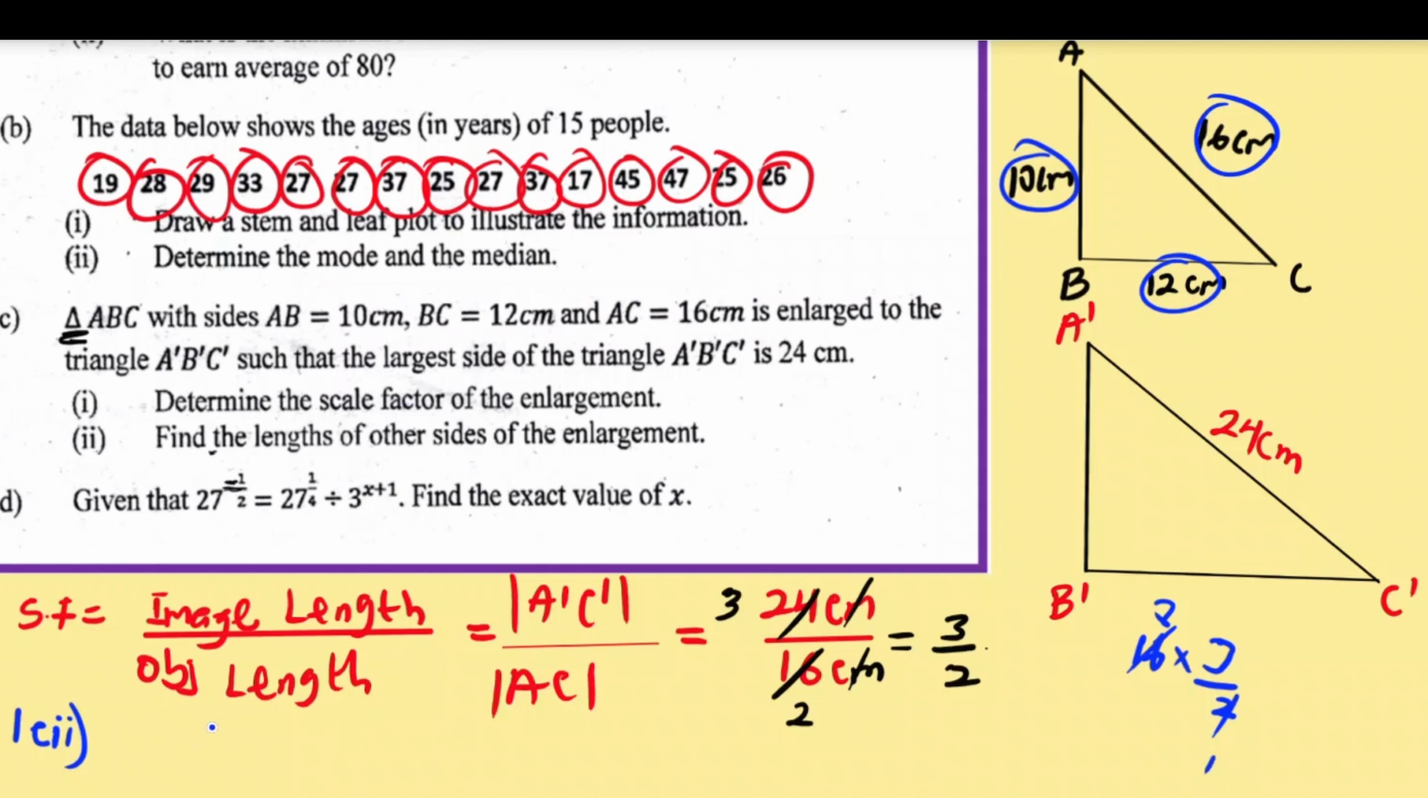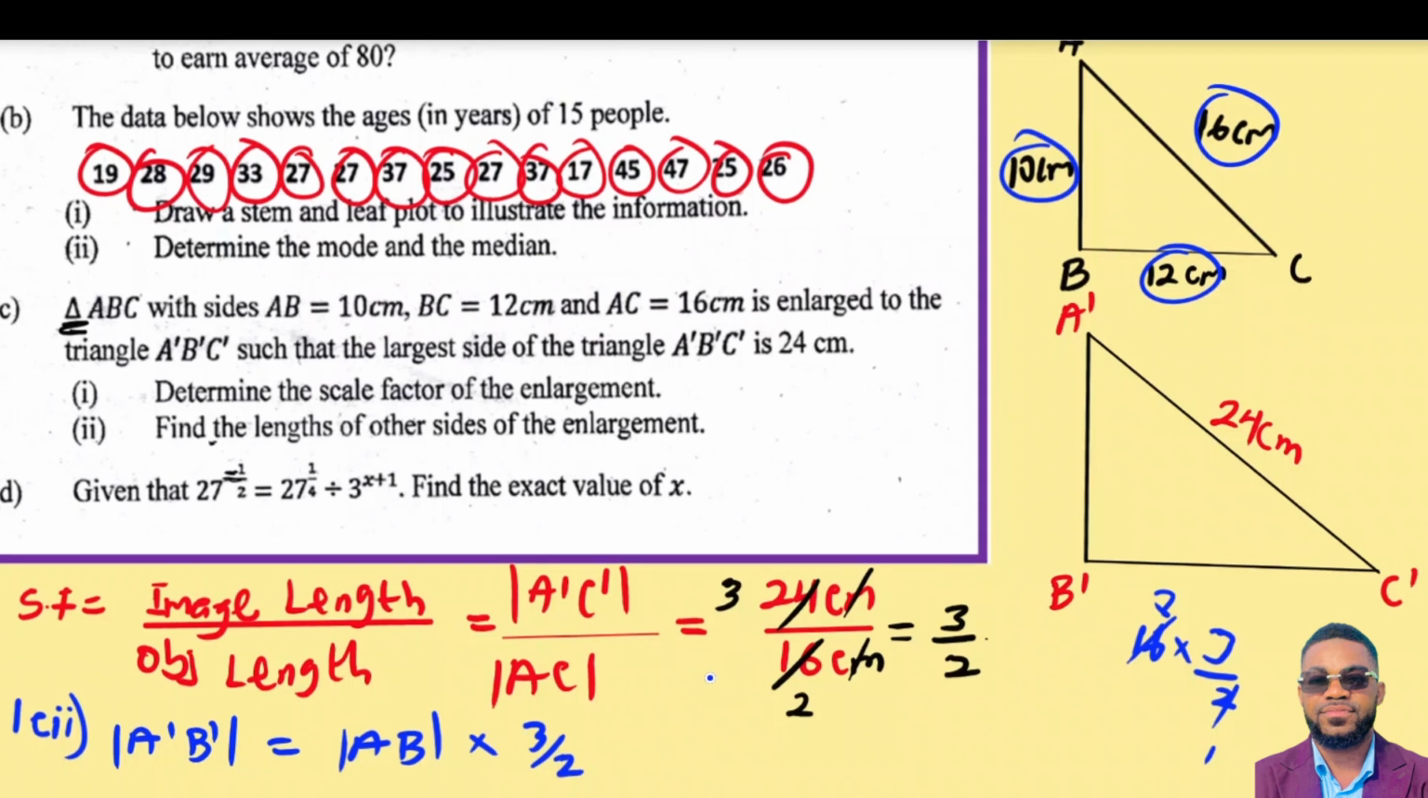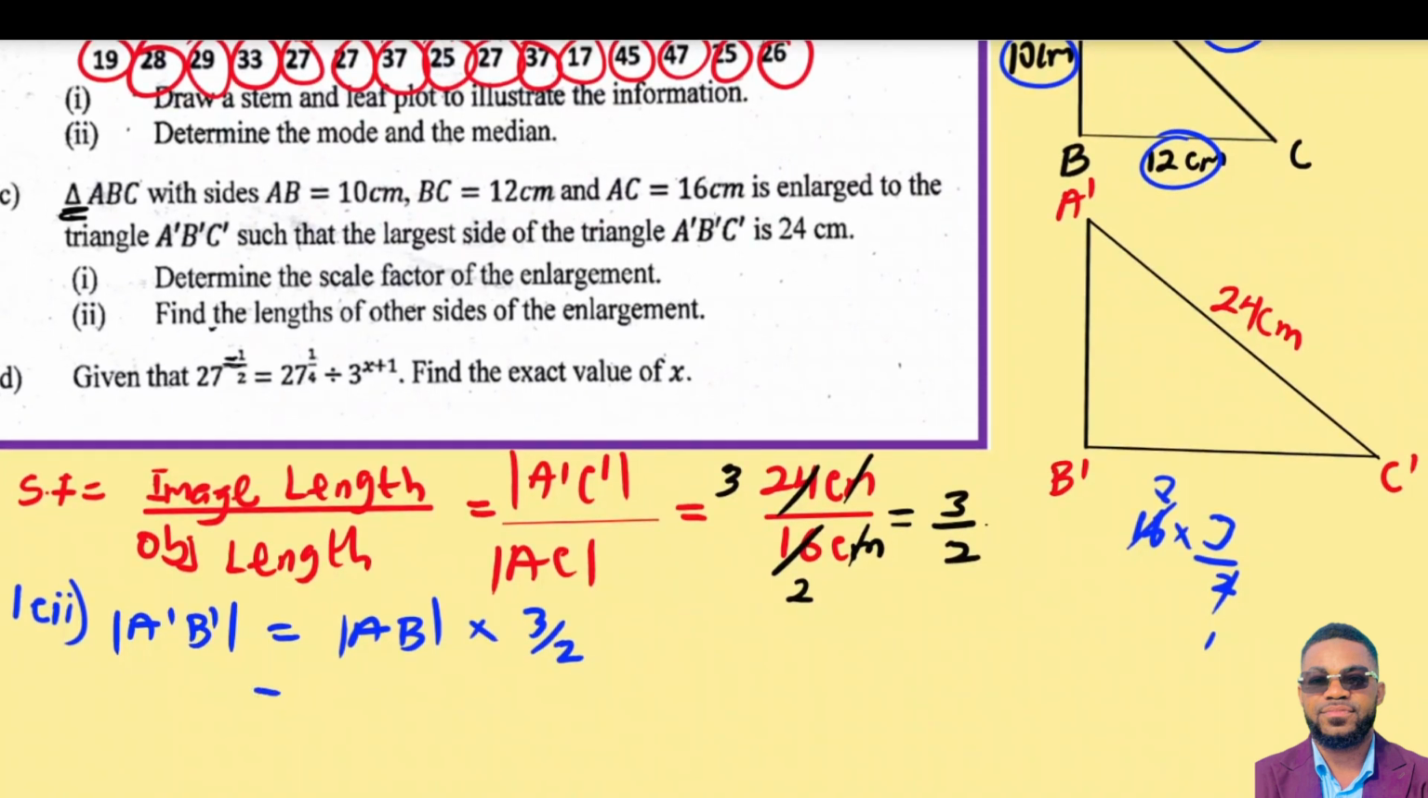So let me get A1, B1. So now the side A1, B1 is equal to AB times the scale factor, times 3 on 2. That's the scale factor. And now we know that AB is 10. So you have 10 times 3 on 2. So 2 goes into 10, 5. So you're going to get 5 times 3. And that will give me 15. That means A1, B1 is 15 centimeters.